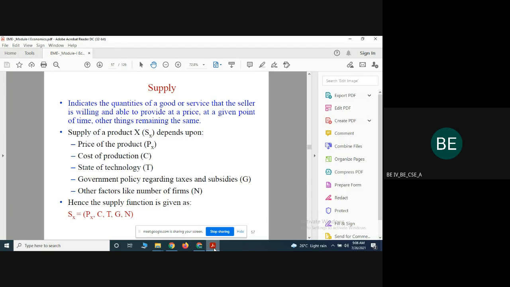Then we have seen the equation for linear demand and what a non-linear demand is. We have seen certain equations, and then we solved one example. After that, we have seen certain products that do not come under the law of demand. The law of demand says that when the price of the commodity is increased, the demand of that particular product is reduced, but certain products do not come under this category.